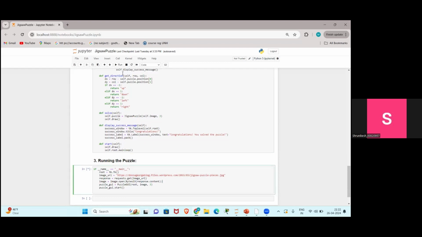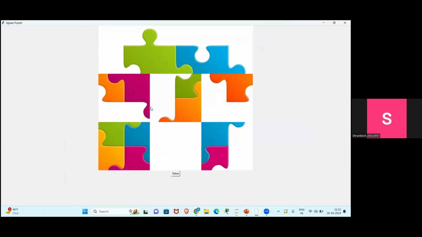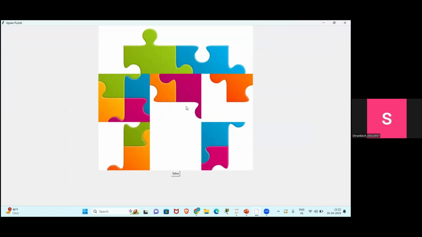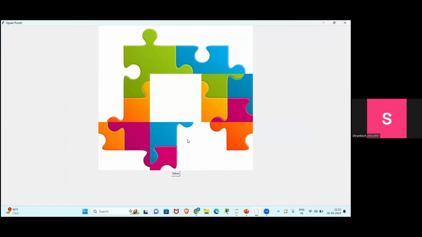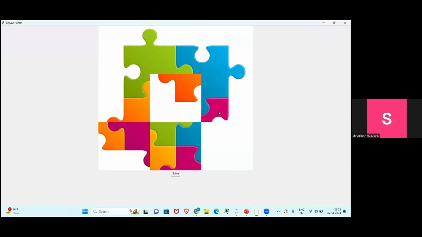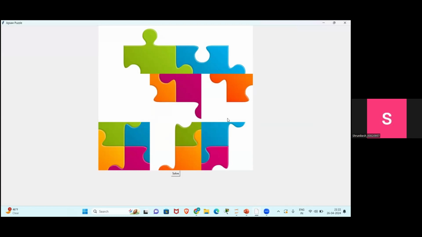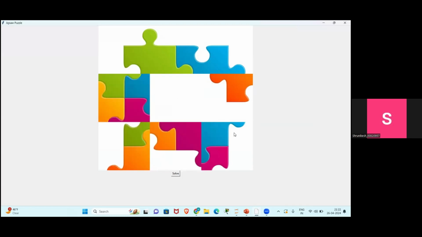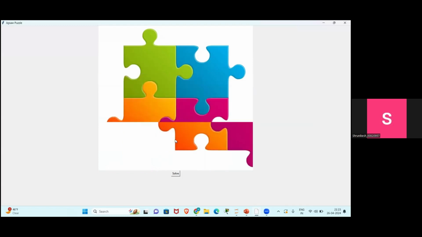Can you please run the code? So click on solve so that it solves automatically. When the puzzle is solved, we get a pop-up.